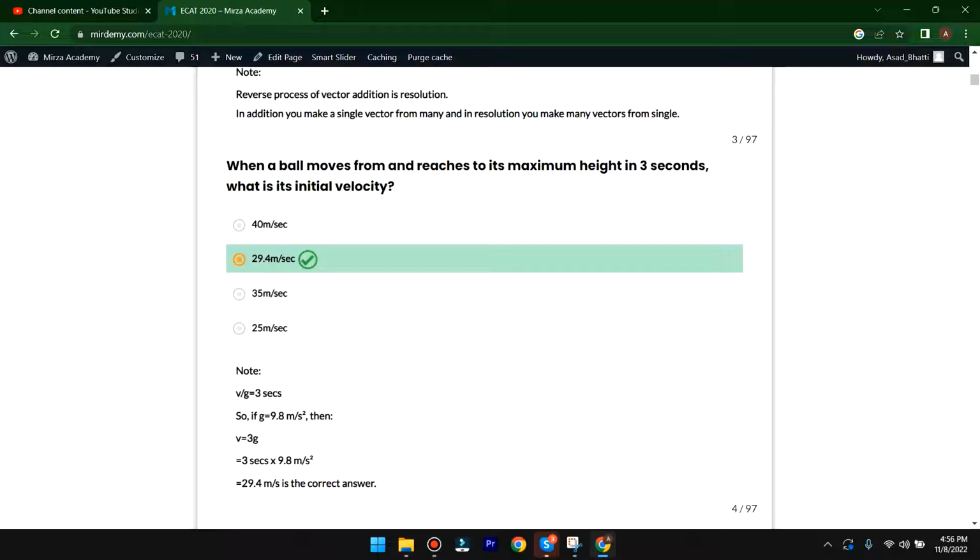By putting the value of g as 9.8 meters per second squared and solving, we get 29.4 meters per second. So must remember that when a ball reaches its maximum height in 3 seconds, the initial velocity must be 29.4 meters per second. So here the B option is correct.